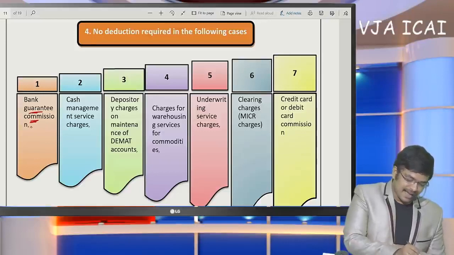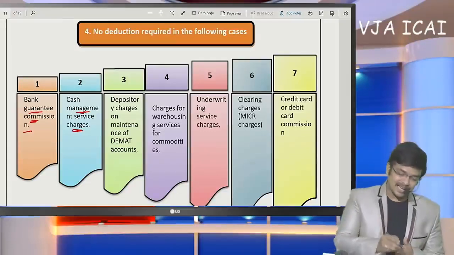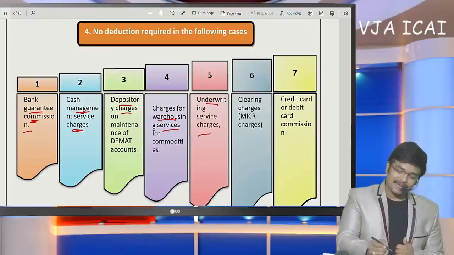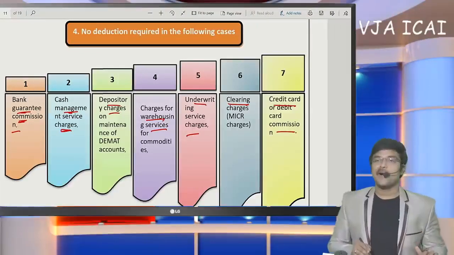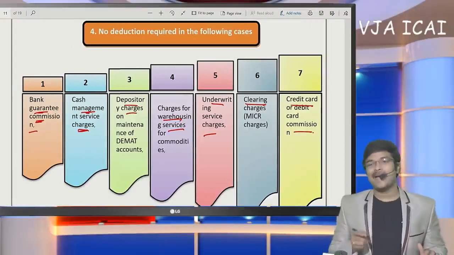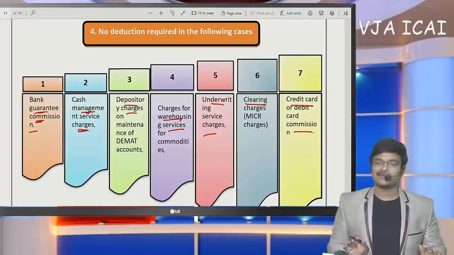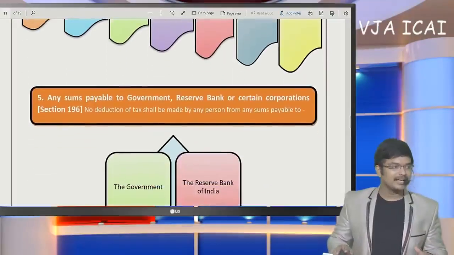Sir, if you see, if the bank is going to collect any cash management charges, depository charges, warehousing charges, underwriting commission, clearing charges, credit card, debit card commission, on these payments to be made to banks, TDS need not be deducted. So this is an exception which was specified by way of circular. So TDS need not be deducted in these cases.